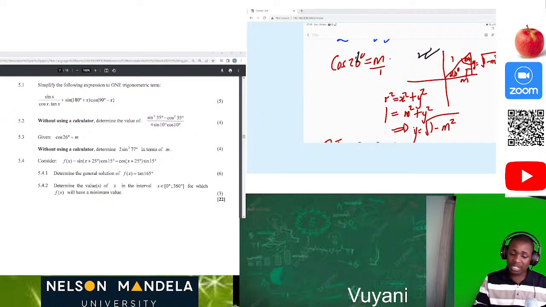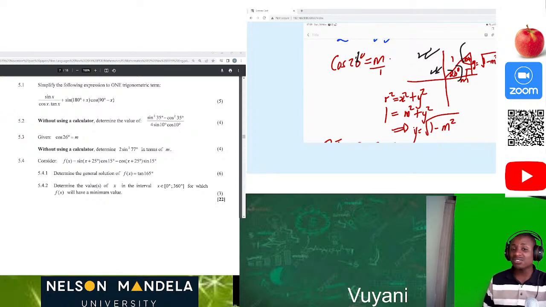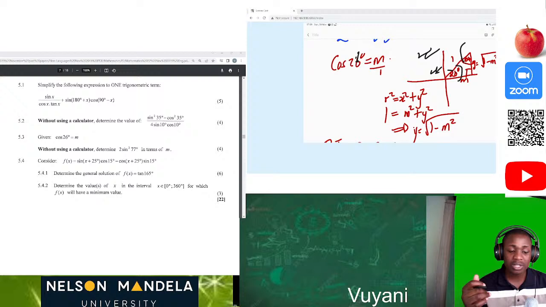If you are given one angle, for instance, we're given 26 degrees in this instance, also make sure that you calculate the missing angle, because according to Euclidean geometry, the sum of all the interior angles of a right angle or any triangle, they are equal to 180 degrees. So you must calculate the missing side, because it's going to be 90 plus 26 plus this missing side is equal to 180 degrees. Then of course you can just write also a reason for why you are saying that. It's because angles of a triangle are equal to 180, or you can just say sum of angles of a triangle. Of course, you're going to go to Euclidean geometry so that you can understand the few basic reasoning as well. That's what I did.